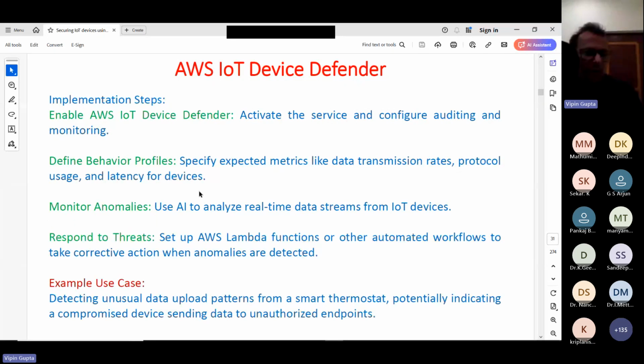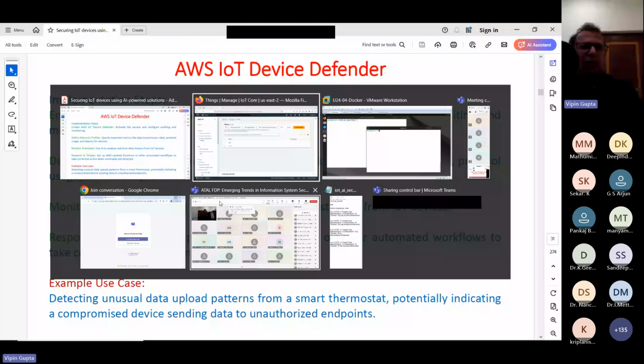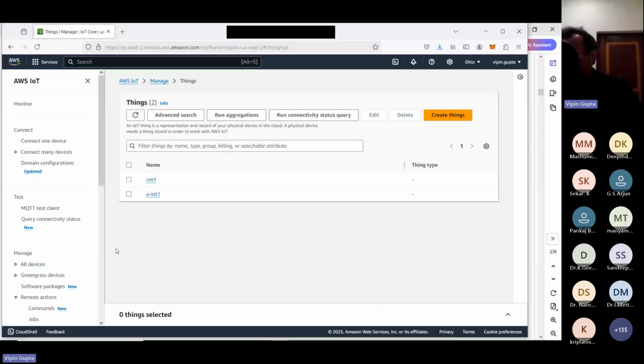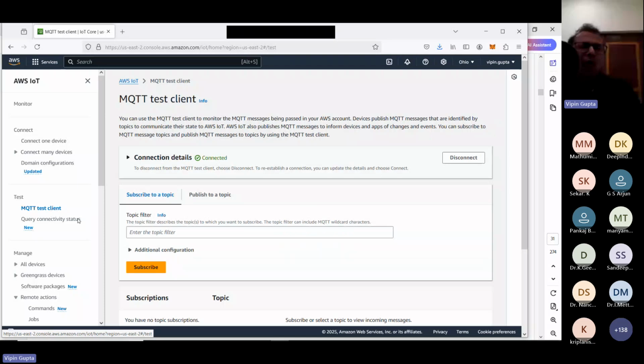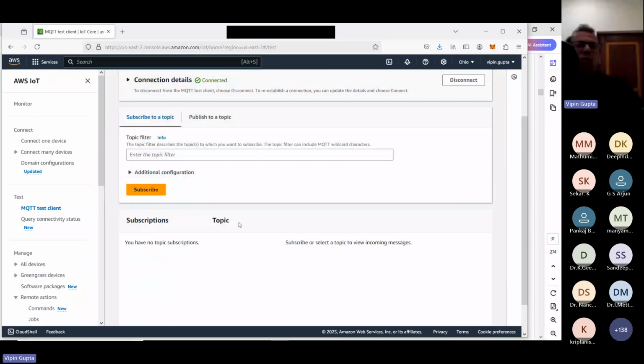So let me go into the practical of that. So it will give us the information. In our case, suppose we have created this device. Before moving into that, let me show one another thing. Once I have created that device, how am I going to check whether this AWS cloud will be able to send certain messages to that device?